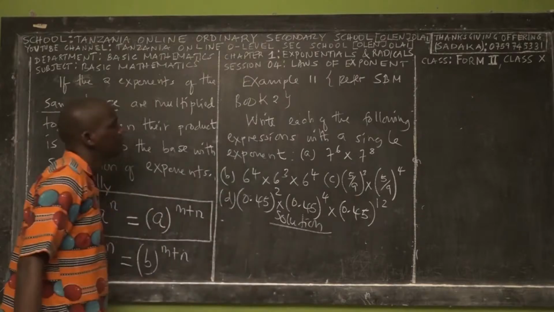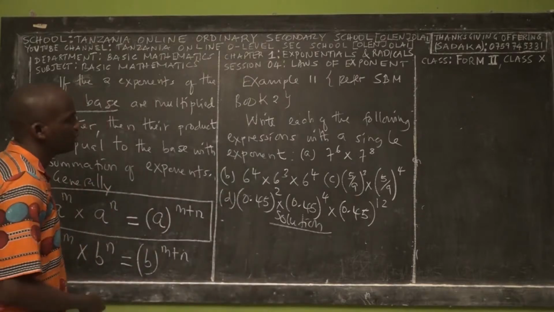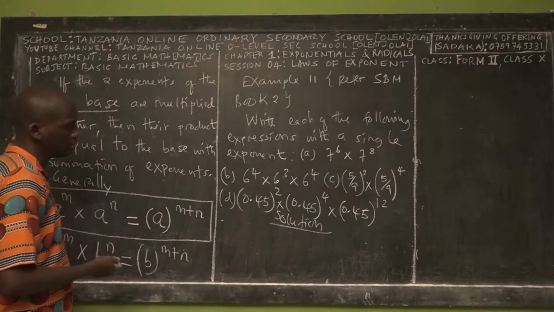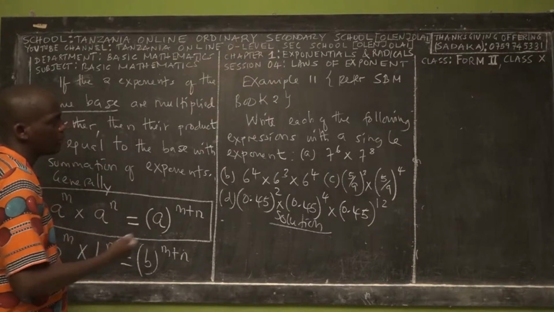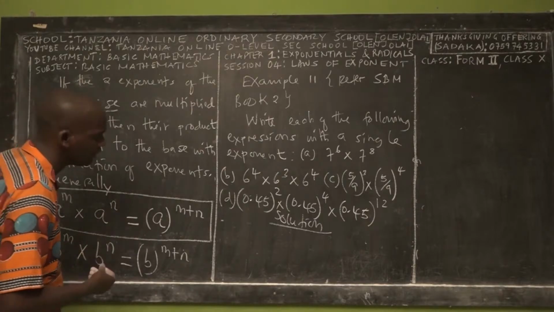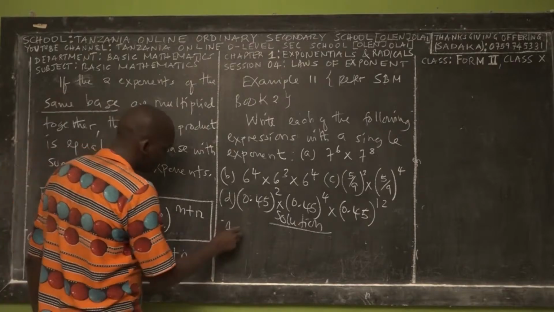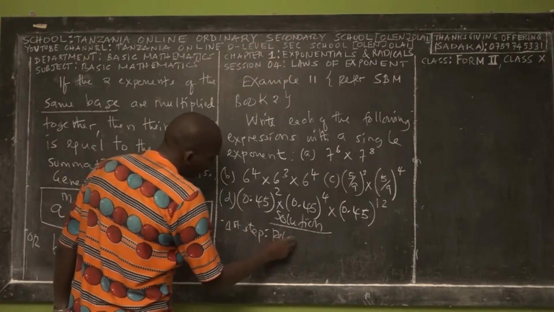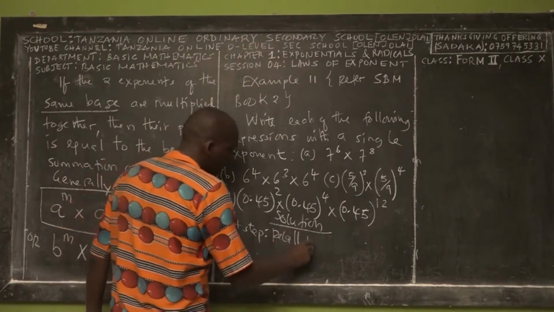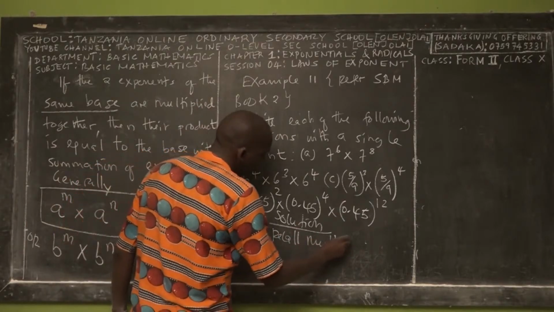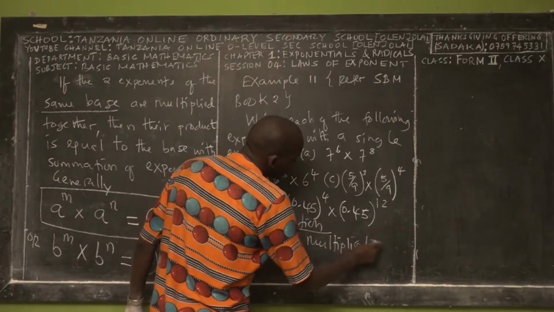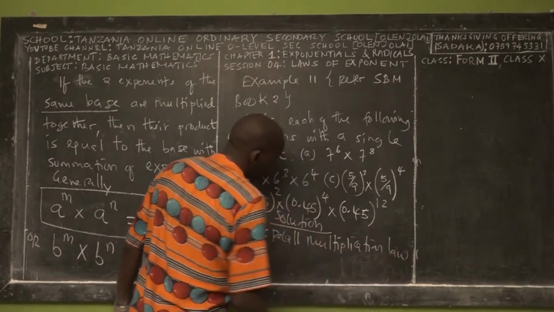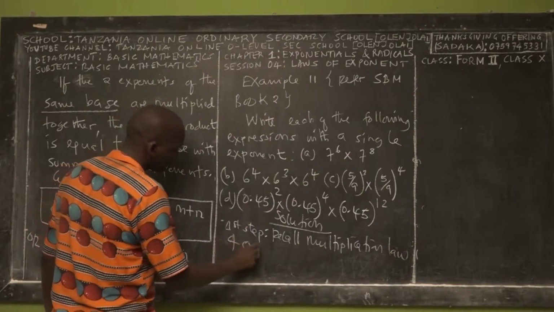Solution. In order to solve all of these questions, from part A to part D of example 11, we are going to follow a number of steps. The first step is the multiplication law of exponents.